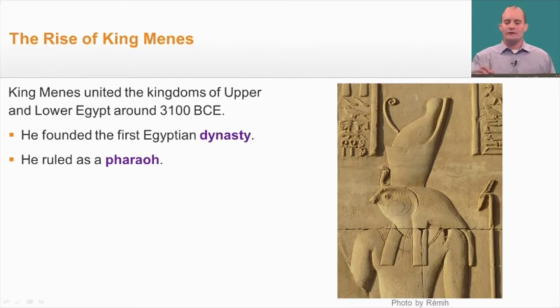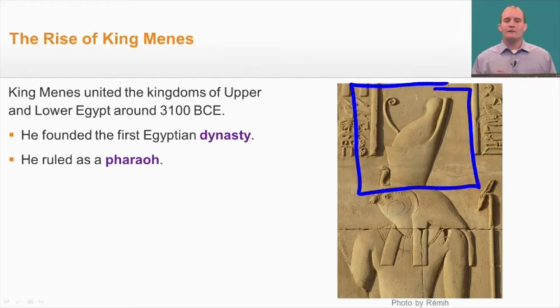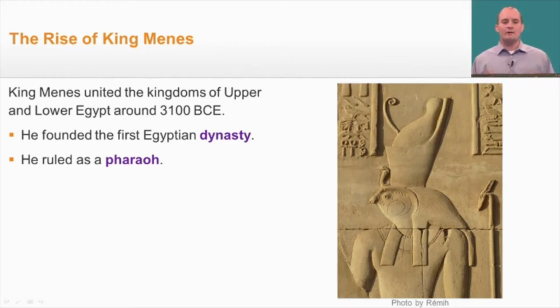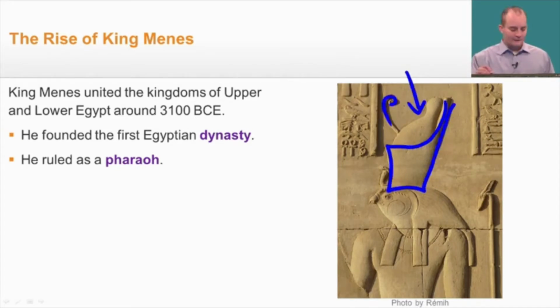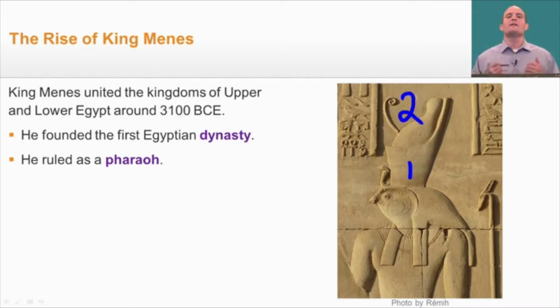But what I want to draw your attention to is to the right, especially this crown here. Now, if you look closely, this crown has two main parts. The first part has this swoop right here, and then there's this top part with this little curly thing at the top. This represented one part of Egypt, and this top part represented the other part. So by putting these two crowns into one, it's showing that King Menes had united both Upper and Lower Egypt. And he ruled as the Pharaoh.